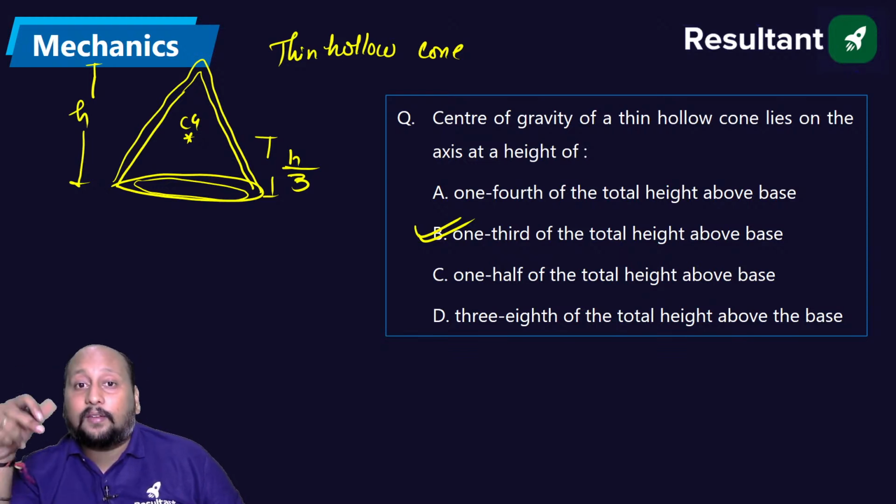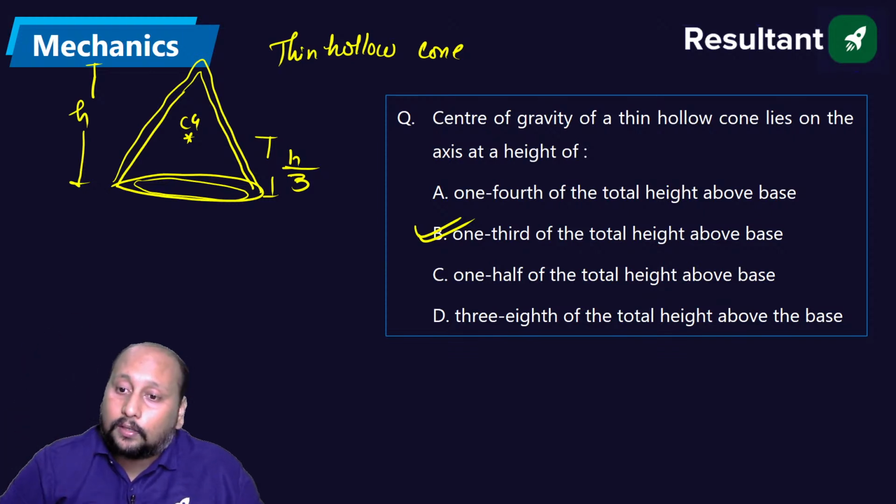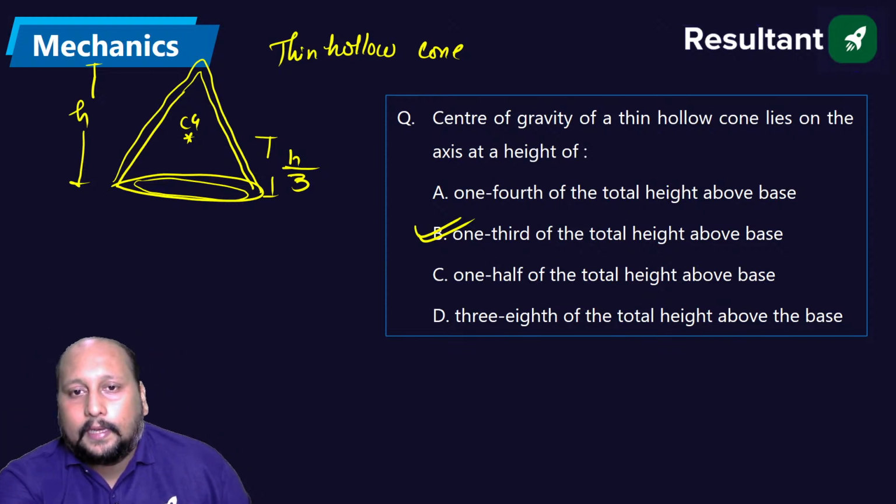Very good, very good. h/4 is for solid cone, thin के लिए h/3 होता है. Very good, perfect. Next question.